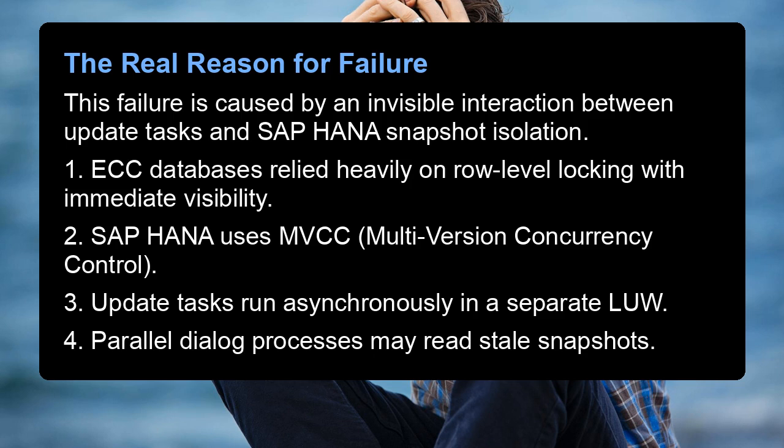The real reason for failure. This failure is caused by an invisible interaction between update tasks and SAP HANA snapshot isolation. 1. ECC databases relied heavily on row-level locking with immediate visibility. 2. SAP HANA uses MVCC, multi-version concurrency control. 3. Update tasks run asynchronously in a separate LUW. 4. Parallel dialog processes may read stale snapshots.